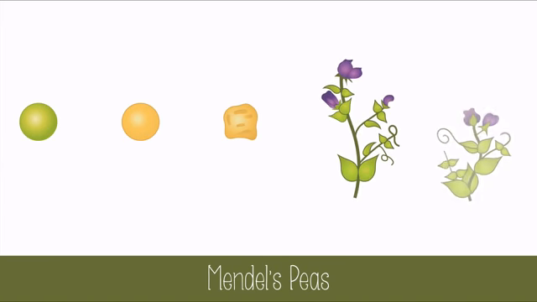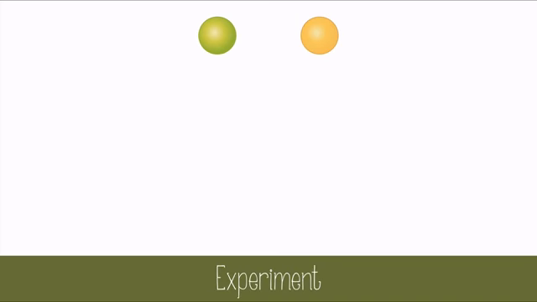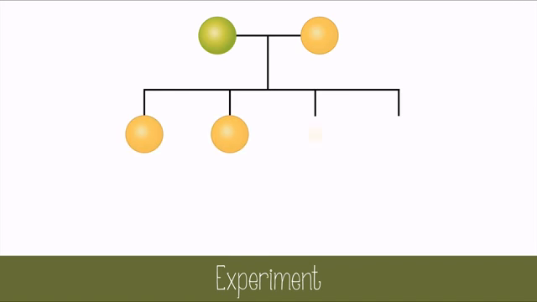Mendel bred pea plants, looking for many different traits like color, or wrinkly or round seeds, or tall or short plants, among other things. Once he had a purebred trait, he would run an experiment. Mendel crossed two purebred traits. We'll look at green versus yellow-colored peas. When the offspring grew, he found that all of the peas were yellow. He couldn't understand why the green trait disappeared. Why didn't the peas have a 50-50 chance of being green or yellow?